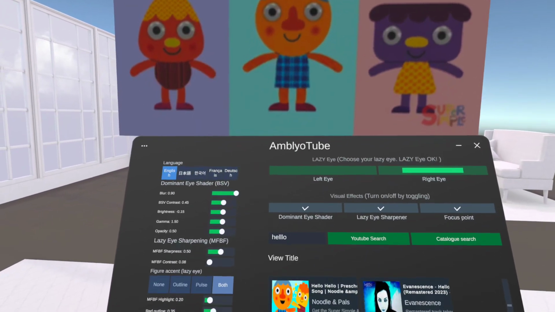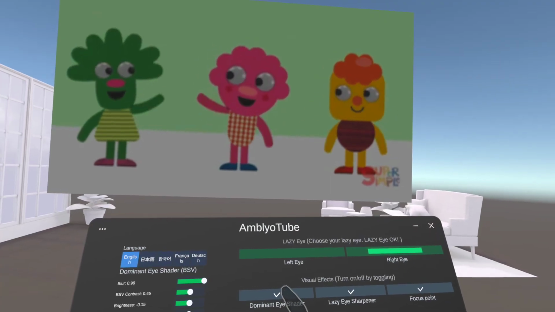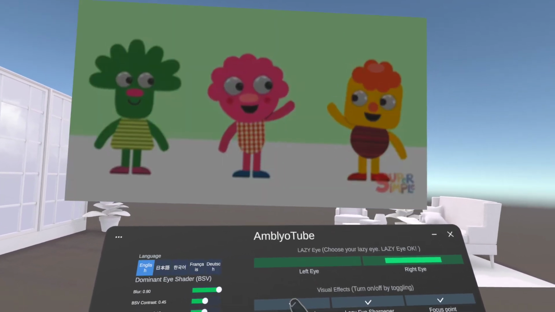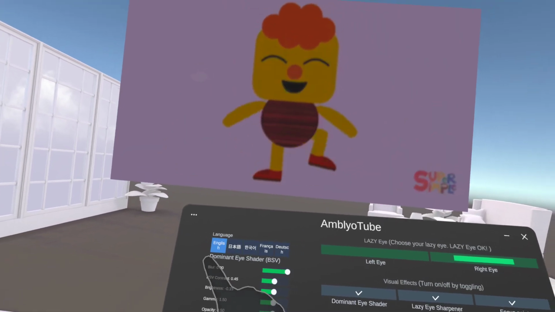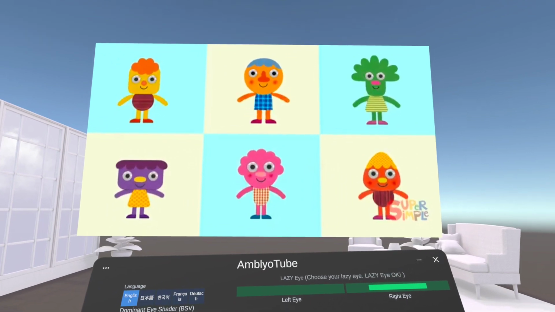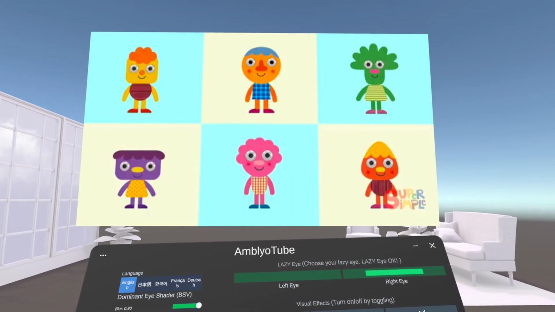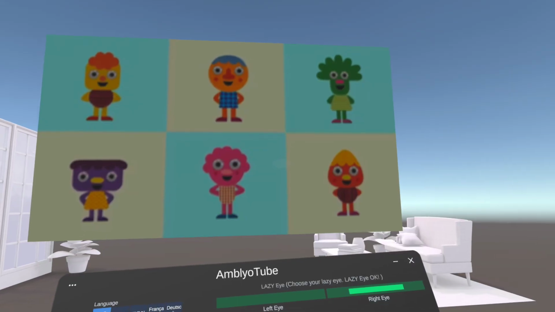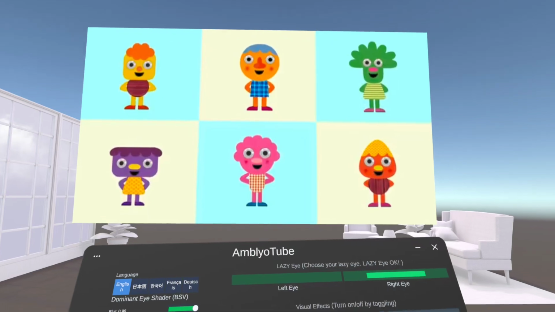If you see visual effects, your dominant eye shader is enabled by default. Once enabled, all dominant eye shader settings are used. If you toggle it back, you can see a clearer video, because now there is no occlusion. You can enable or disable. You can see the difference.